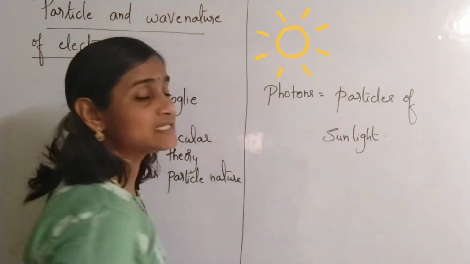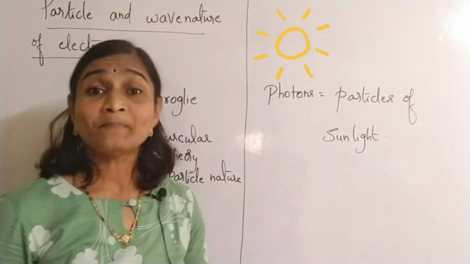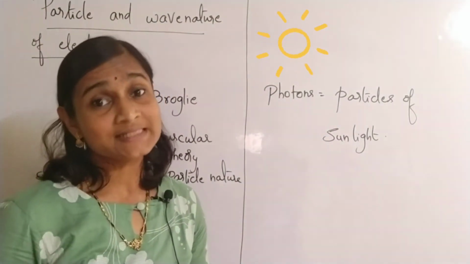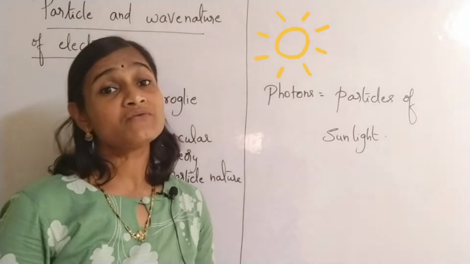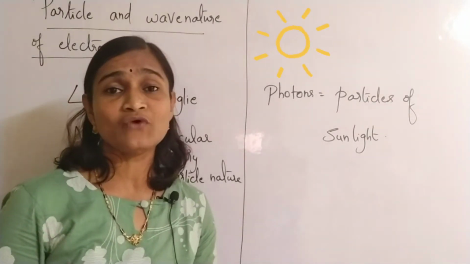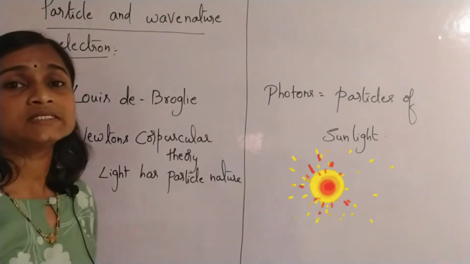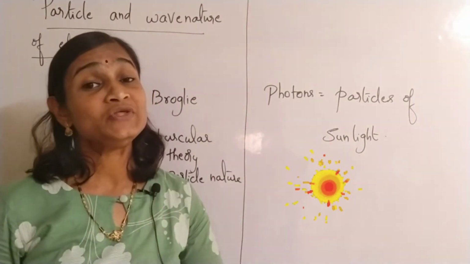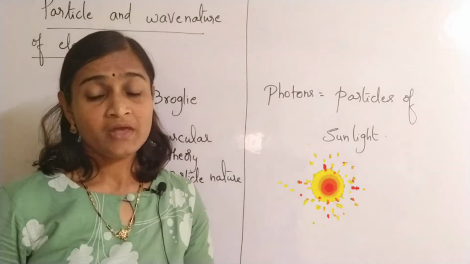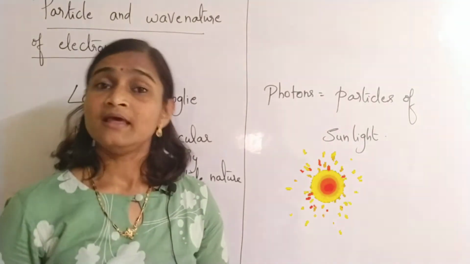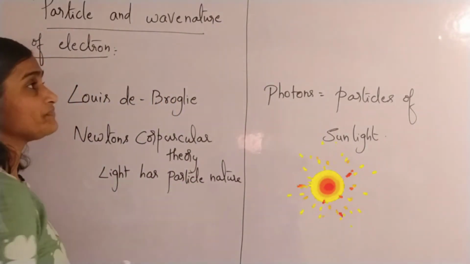So light travels in the form of particles. Corpuscles means light particles, or photons. This was proposed by whom? Newton. So this theory was called Newton's corpuscular theory.